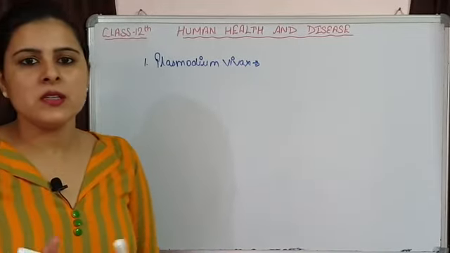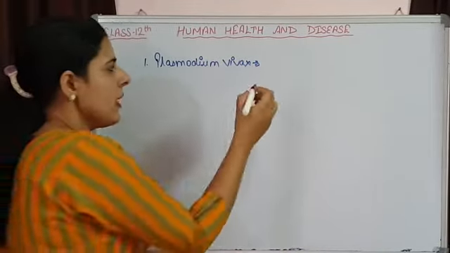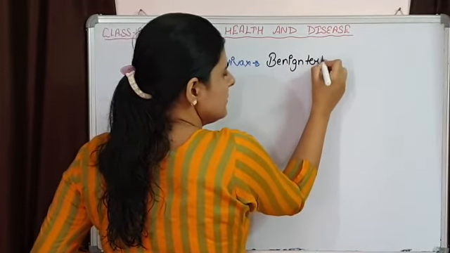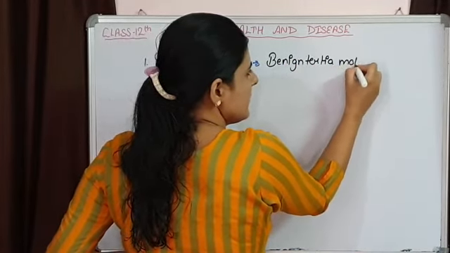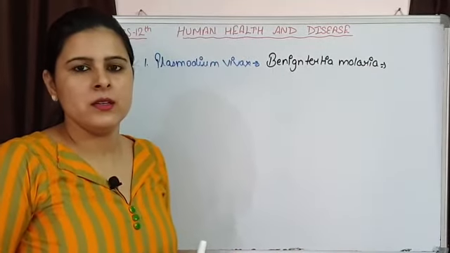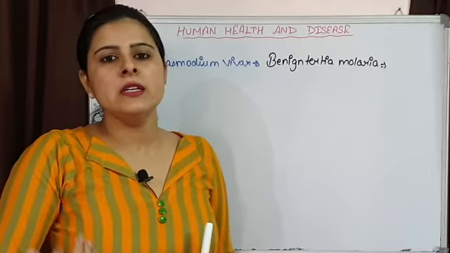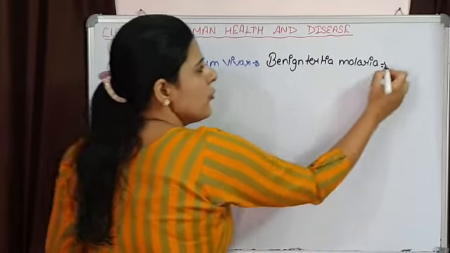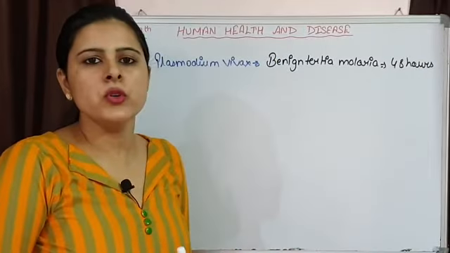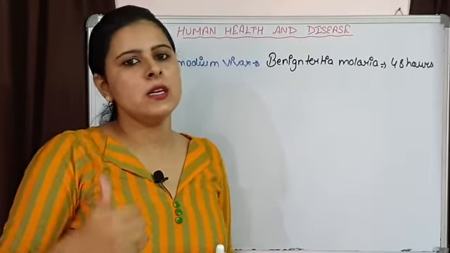Plasmodium vivax is responsible for the cause of benign tertian malaria, that is going to attack after every 3rd day, that means 48 hours. Fever is going to come in every 48 hours.